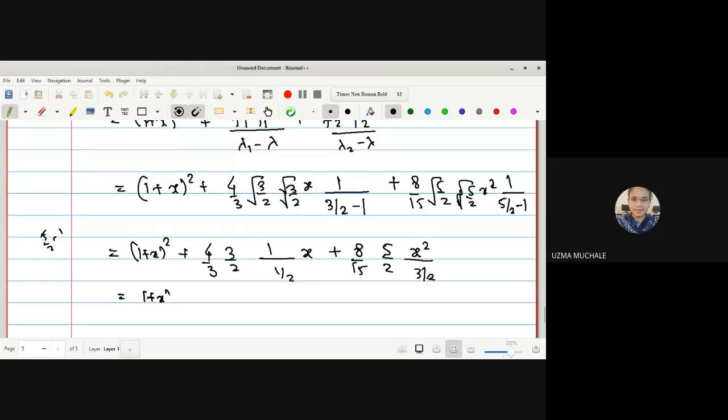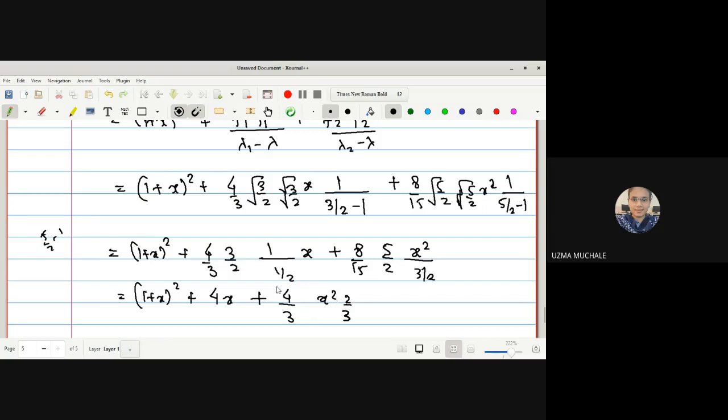It is 1 plus x whole square plus, these 3 get cancelled and this 2 gets cancelled with this, and it will be 2, and this 2 combining this it will be 4x. Plus 5 3s are 15, 2 4s are 8, and then we get 4 upon 3 into x square, again it is 2 by 3.